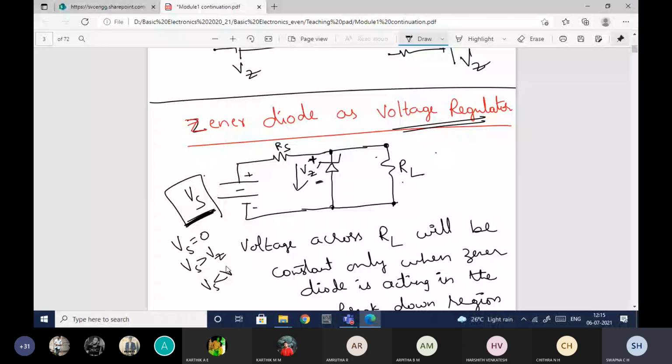I need to make this Zener diode work in the breakdown region. Breakdown region in the sense from here to here. So for that, what should be my Vs value? See, only when I apply some reverse voltage, only then it will be in the breakdown region. So whether Vs should be equal to 0, or greater than Vz, or less than Vz. Vz is nothing but the breakdown voltage. This I have already mentioned to you. VBR is nothing but Vz in the Zener diode. So whether it should be Vs less than Vz or Vs equal to Vz, that is my question.